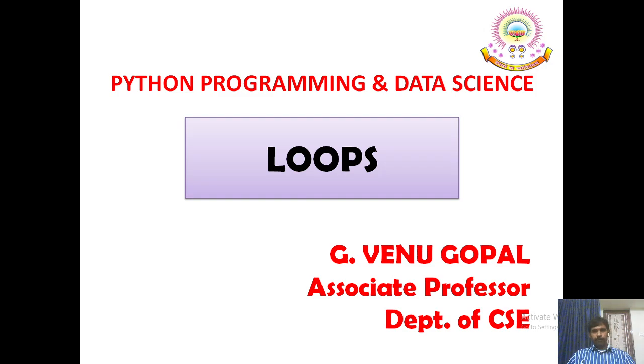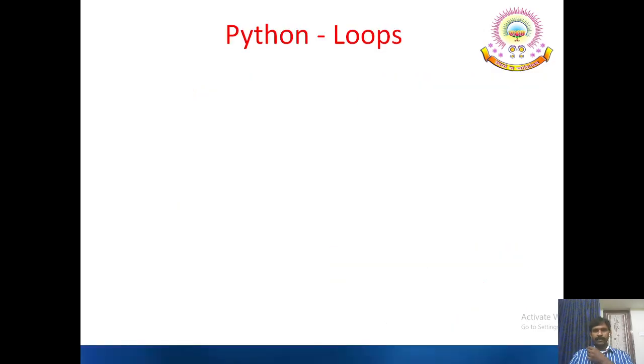Whereas in Python we have only two types of loops called while loop and for loop. We don't have any do while loop in Python. So a loop is a block of statements executed repeatedly until the given condition becomes false. So let us see what the loops available in Python are.